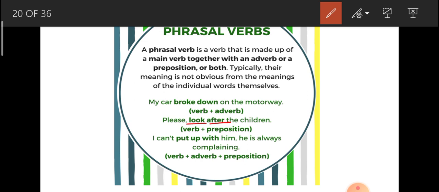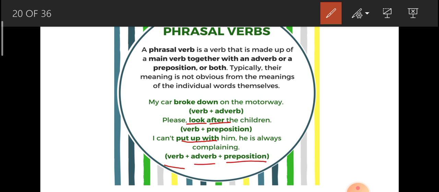Okay, and then also we have another kind of combination whereby phrasal verbs are made of verb plus adverb plus preposition. Okay, now we look at this example. The verb here is put, the adverb up, preposition with, makes put up with, okay?